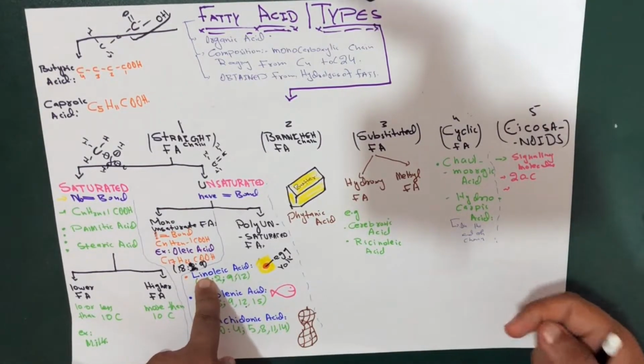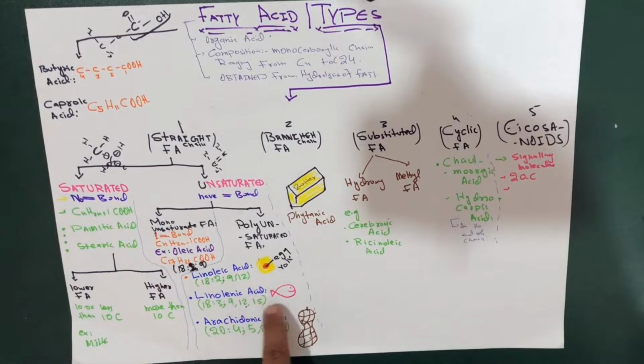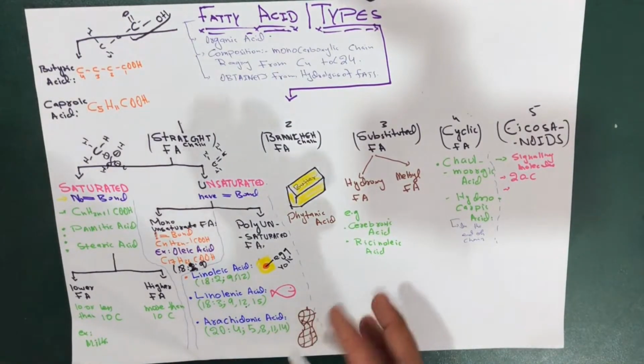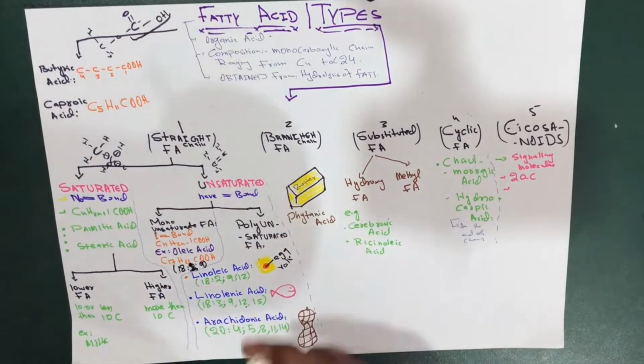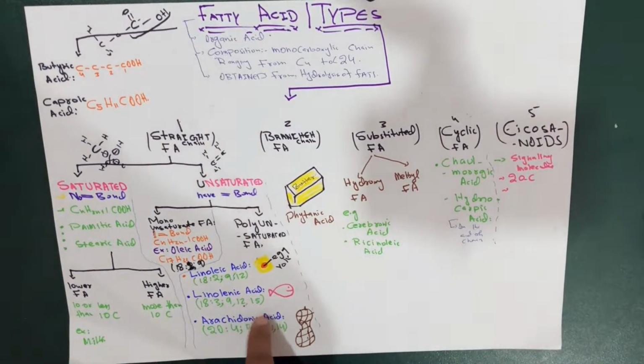And one thing more that I have to tell you is that it's also found in soybean oil and fish viscera. That's why I have drawn this fish. It's also found in the fish viscera and liver oil, which is also called cod liver oil. Cod is a fish in whose liver this acid is found.